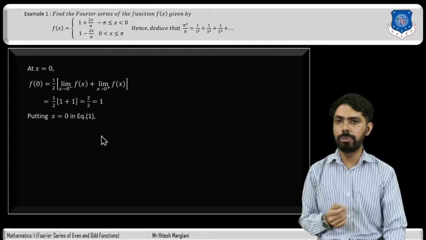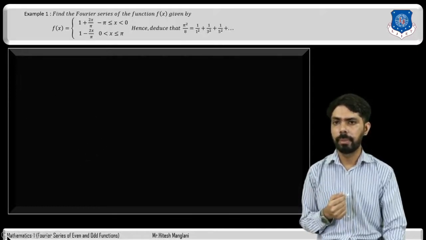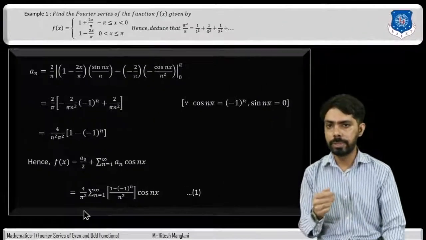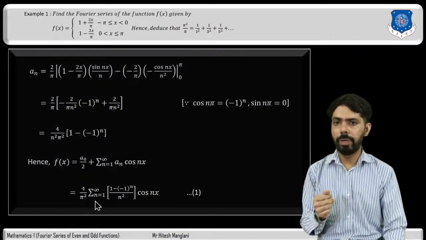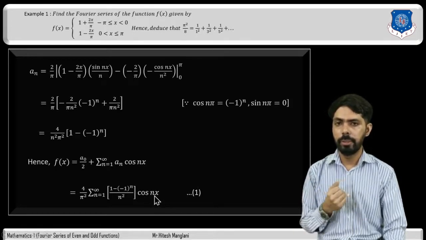Therefore the value of the function at x equal to 0 is 1. Now putting x equal to 0 in equation 1. What is equation 1? It is 4 divided by pi square sigma n equal to 1 to infinity (1 minus (minus 1) raised to n) divided by n square cos nx. Now if we put x equal to 0, then cos 0 is 1, so no need to write this term. Here n varies from 1 to infinity.